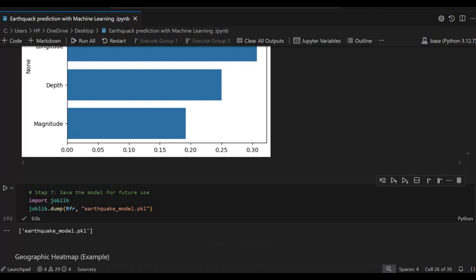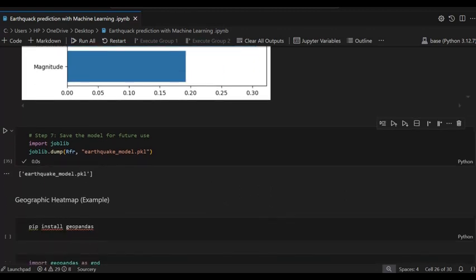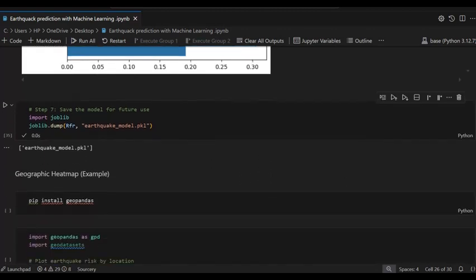The next one is that I am using a geographic heat map for visualization. So first you have to pip install geopandas. GeoPandas, as we know, is an open source tool, and it supports geographical data.